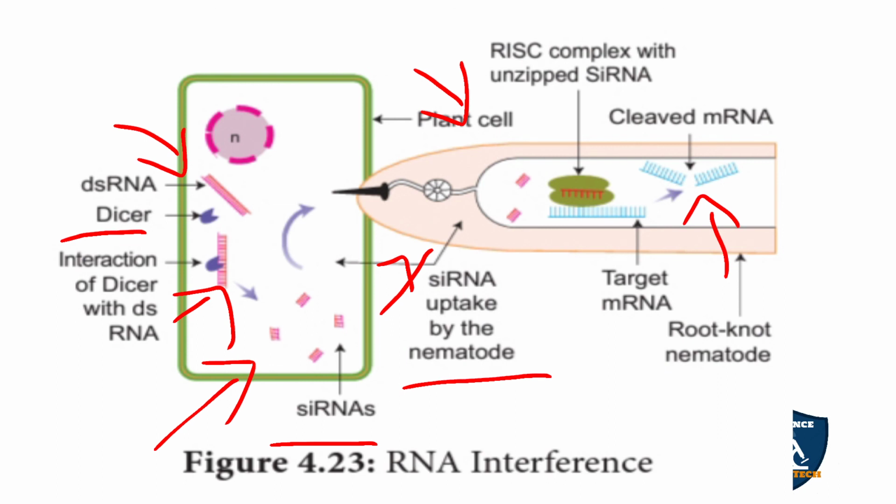Now this siRNA joins with the targeted mRNA and binds with it, forming root-knot nematodes. In the root nodules you can see the cleaved mRNA, because it won't undergo the translation process.